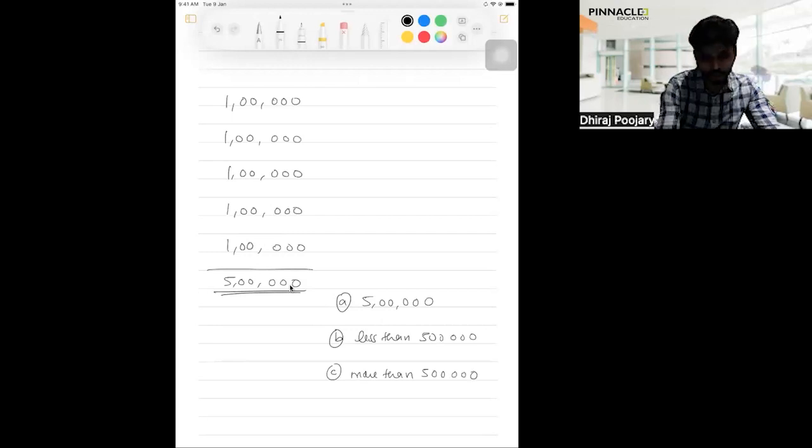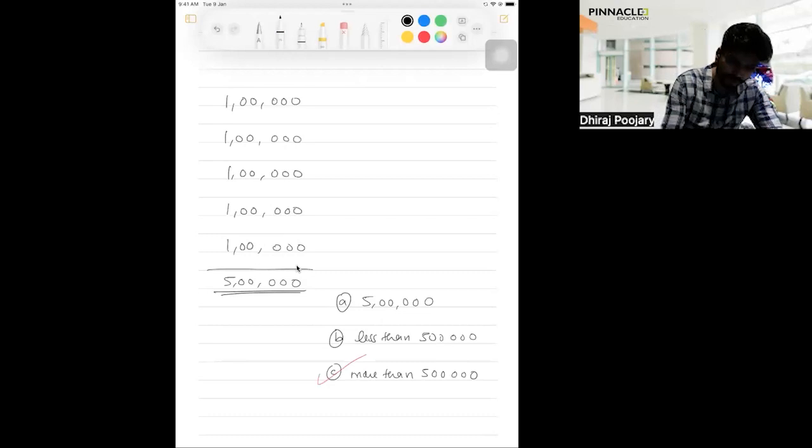And I'm very sure you must be having an instant answer. All of you must be having this answer in mind, more than 5 lakh. And you're absolutely correct. Why more than 5 lakh? So one word answer, interest. I have deposited it for 5 years, so I have to get the interest for 5 years.